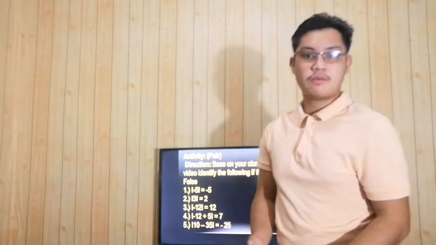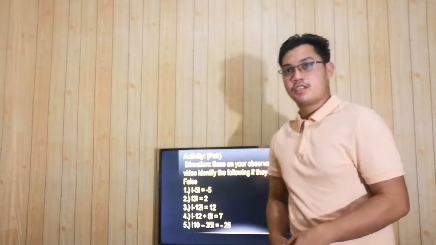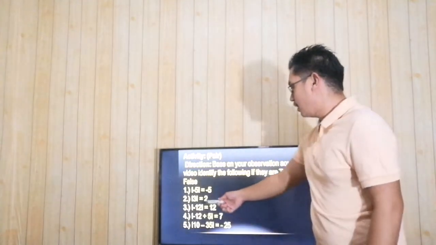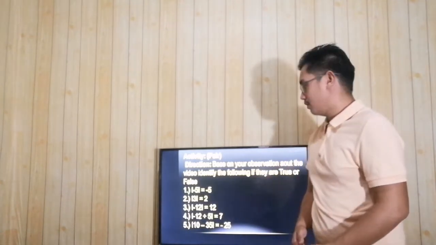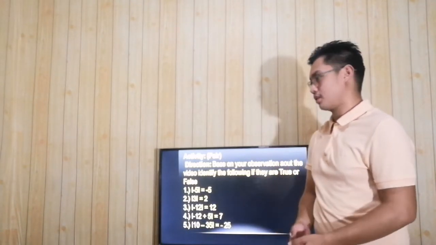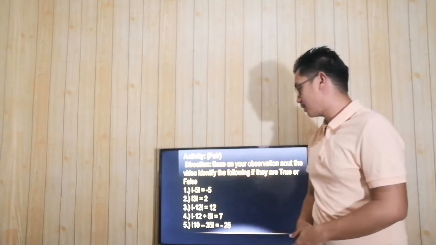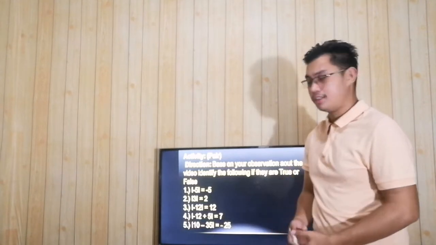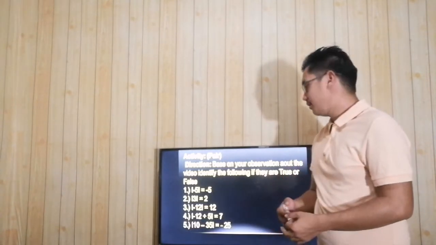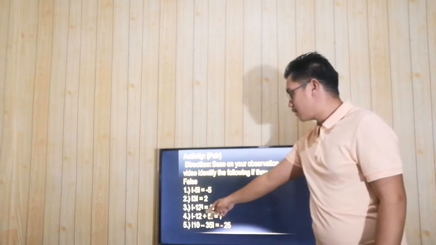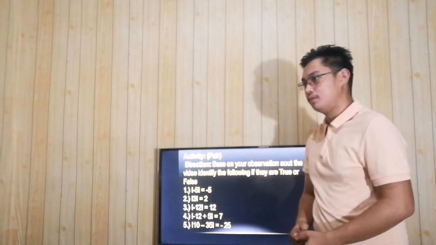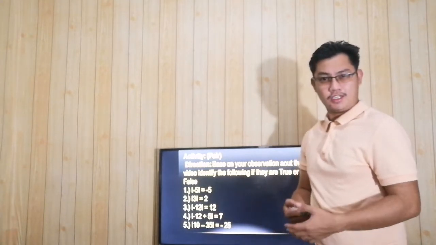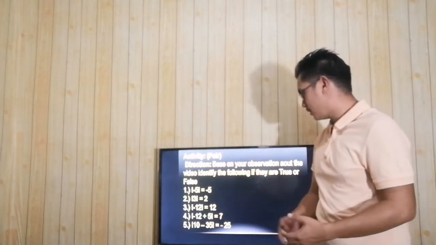Dito naman is true or false na siya, based on your observation kanina. So, let's proceed. Number 1. True or false? It is false. Number 2, true or false? Again, it is false. Number 3, absolute value of negative 12 is equal to 12. True or false? It is true. Okay, thank you so much.